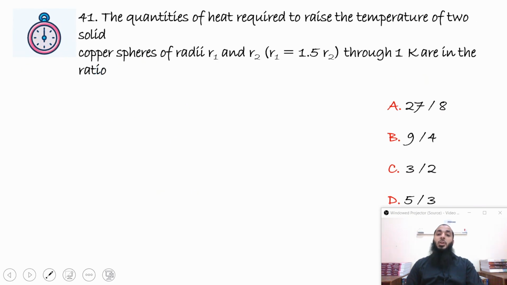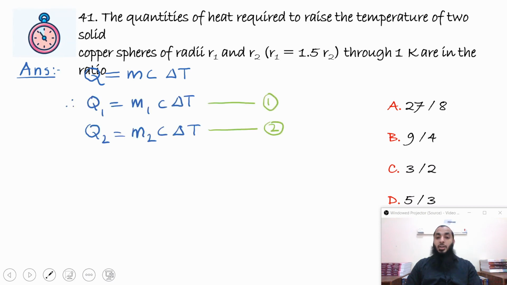The quantities of heat required to raise the temperature of two solid copper spheres of radii R1 and R2, R1 is equal to 1.5 R2, through 1 Kelvin are in the ratio. So here they are talking about the heat required to raise the temperature, which is given by Q is equal to MC delta T. If I write it separately for both the copper spheres, I can write it as Q1 is equal to M1 C delta T and Q2 is equal to M2 C delta T.